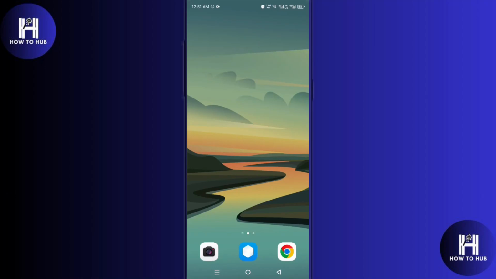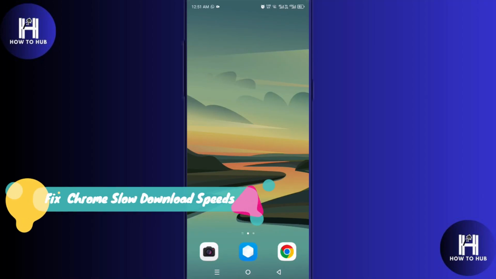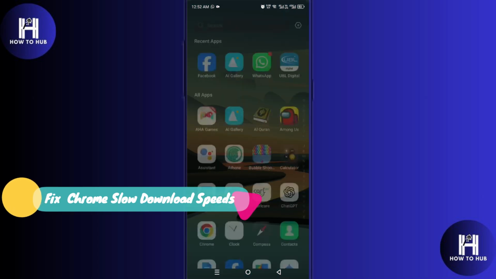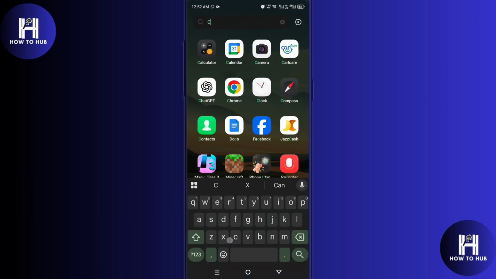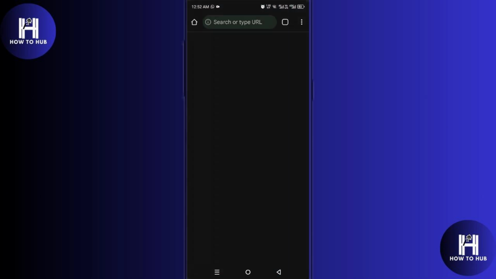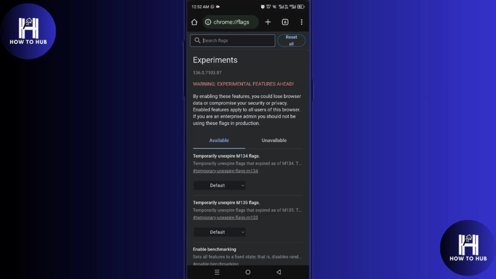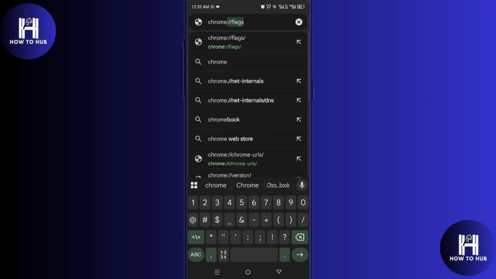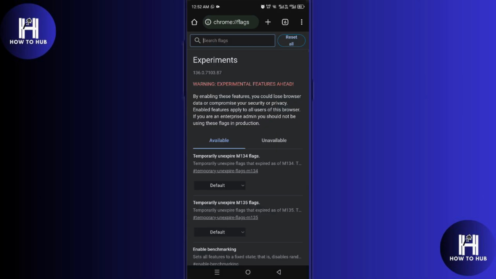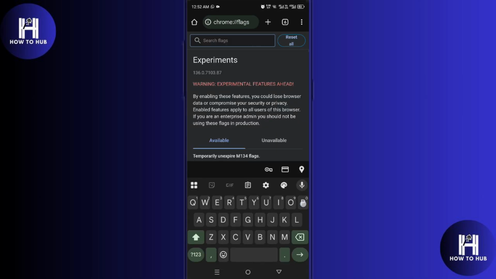In this video, we'll show you what to do if you are experiencing slow download speeds while using Google Chrome on your Android phone. To fix this, first open Google Chrome and head to the Chrome Flags page. Type in chrome://flags. In this menu, search for Parallel.